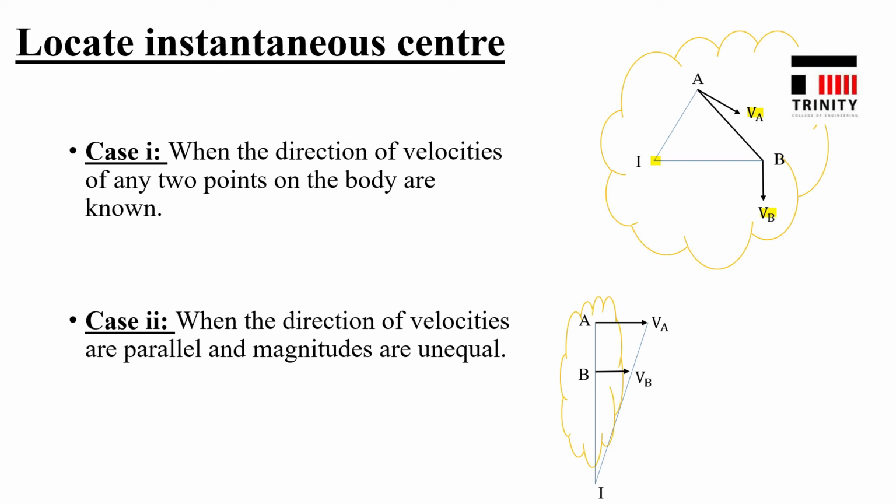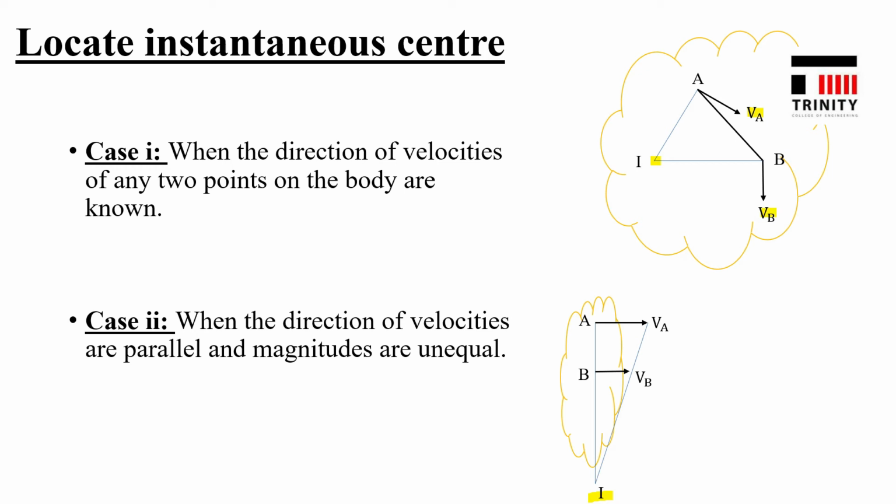In this case you need to draw a line connecting the tails of the velocities and draw a line connecting the heads of the velocities. The intersection point of these two lines will give you the instantaneous center.